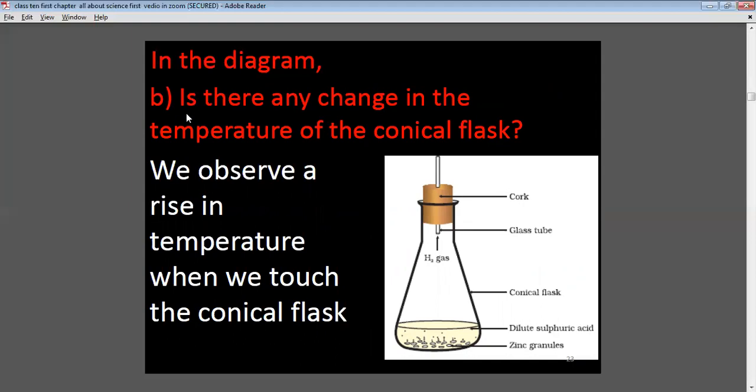In the cork there is a glass tube, and with the help of the glass tube, hydrogen gas is coming out. Is there any change in the temperature of the conical flask? There is a rise in temperature when we touch the conical flask.